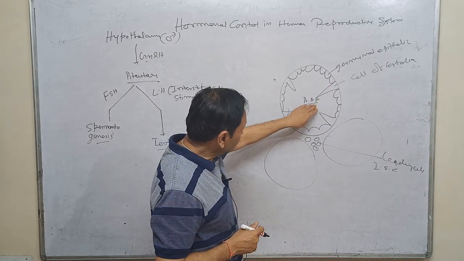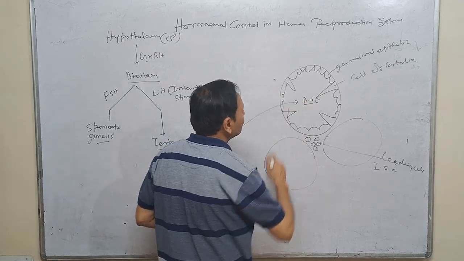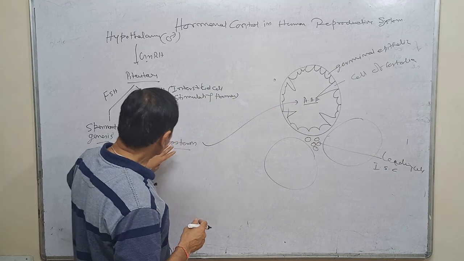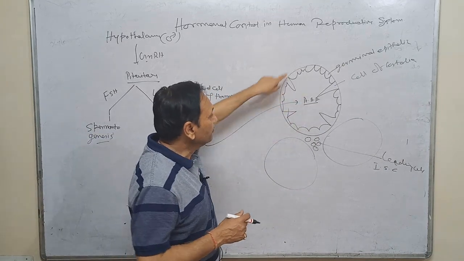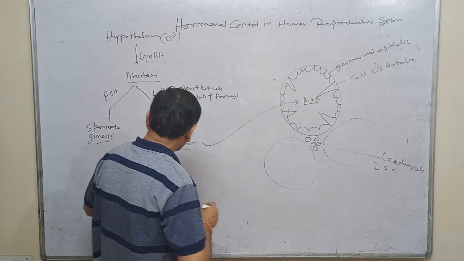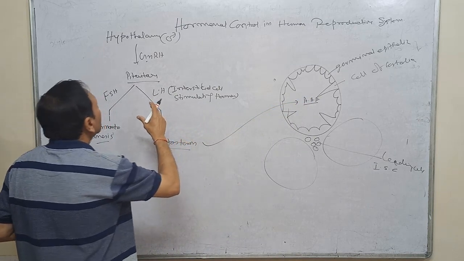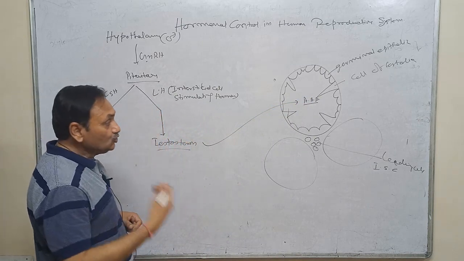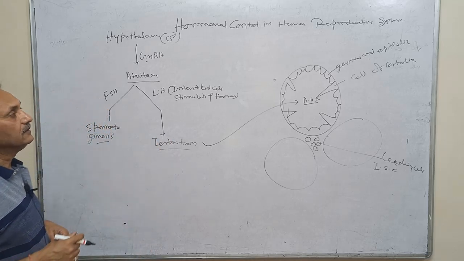Accumulation of this androgen binding protein attracts testosterone to accumulate here. It means the concentration of testosterone will increase inside the seminiferous tubules, and this concentration causes the conversion of the juvenile male into a fertile male.